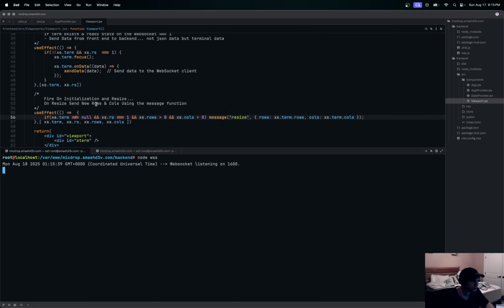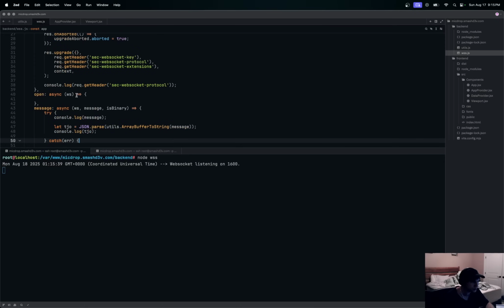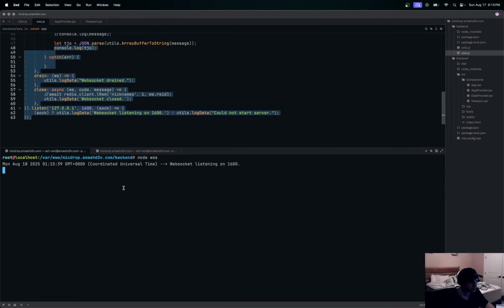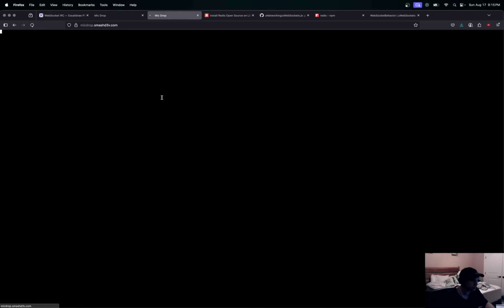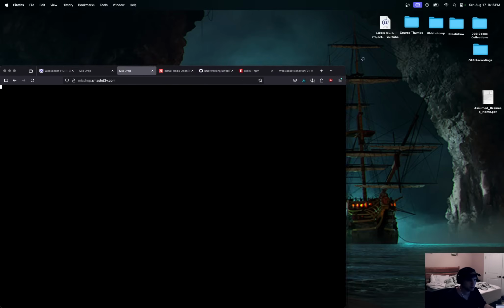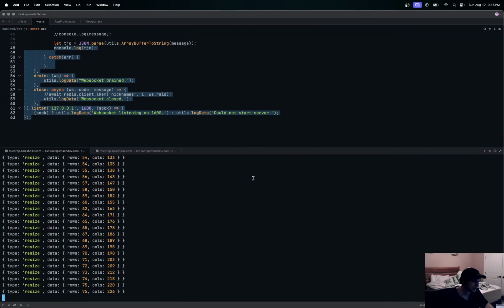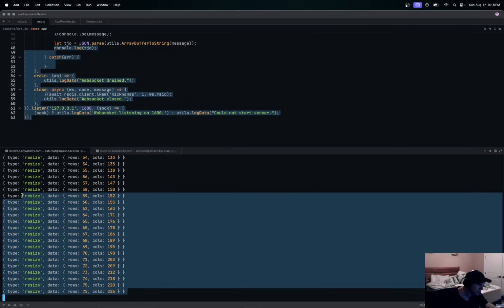But what I don't want is a whole bunch of these messages, so we're just going to comment that out. The only thing we're going to see is the JSON object. Let's see if that happens. We'll reload our front end, and then resize the page like this. What we should see back here is all of this resize data. Okay, now we're getting all of this. That's good.